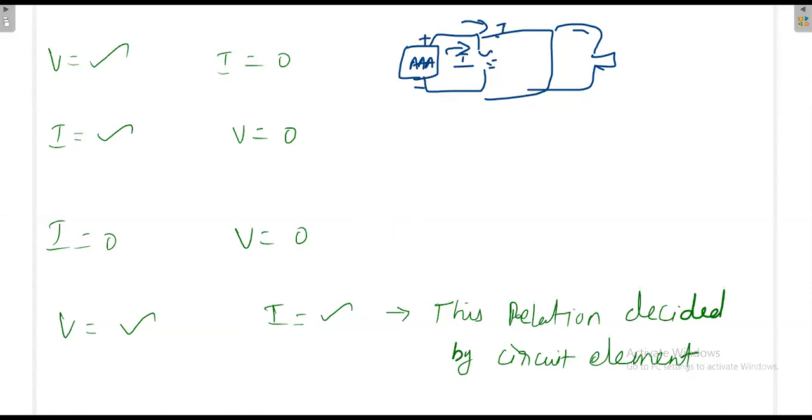Then one more important concept I will tell you. Say, for example, I have batteries. What is the difference between an AA battery and an AAA battery? Anybody? Length is the same anyway. Which is larger in cross section, AA or AAA? AA and AAA batteries are available in the market. Which will have the larger cross section? No idea? Okay, the AA battery will have the larger cross section, and AAA will have the smaller cross section.